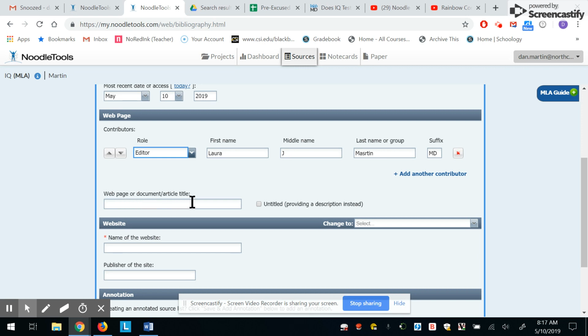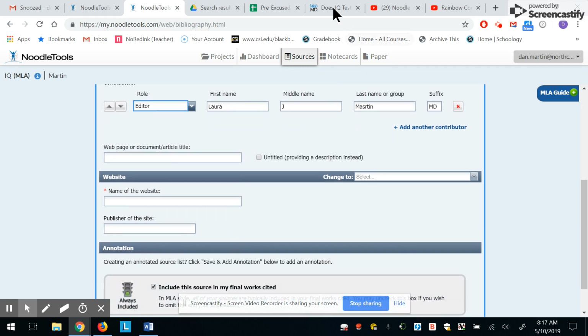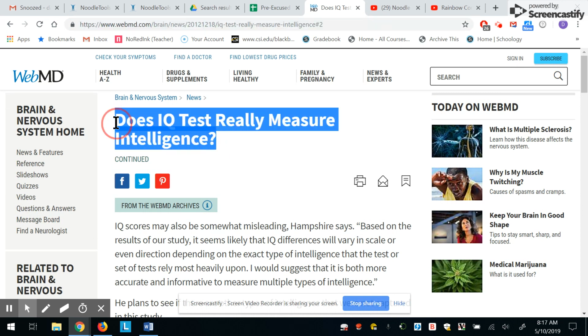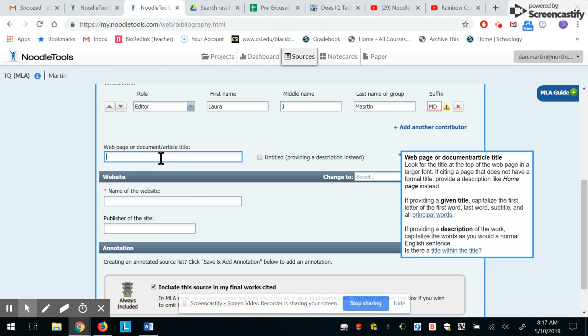What's the web page or document or article title? We want the article title. And the article title is up here. I can simply copy and paste it. So that's a Control-C and a Control-V.